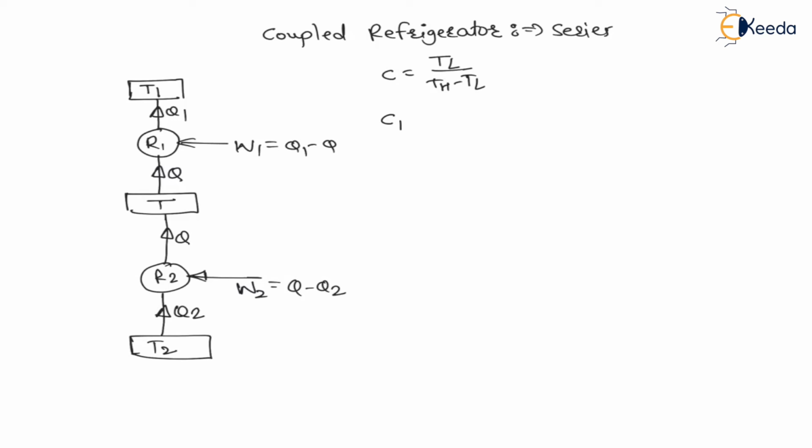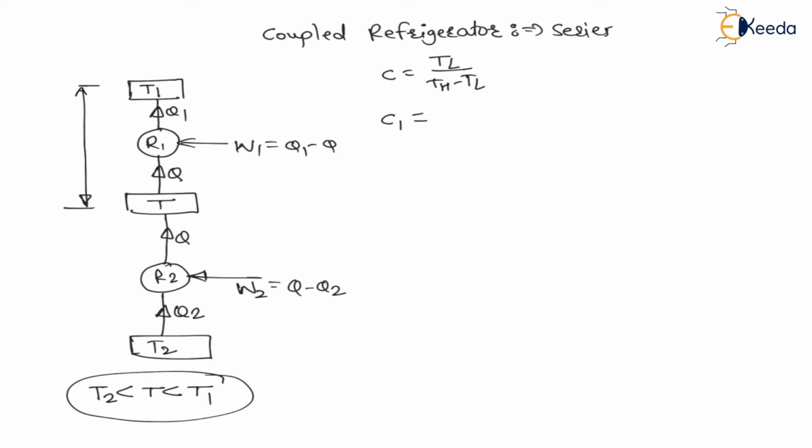For the first refrigerator, C1, the lower temperature is T and the higher temperature is T1. Here T2 is the minimum temperature, T is the intermediate temperature, and T1 is the maximum temperature. The refrigerator which operates between temperature limits T1 and T is called the topping cycle, or topping refrigerator.